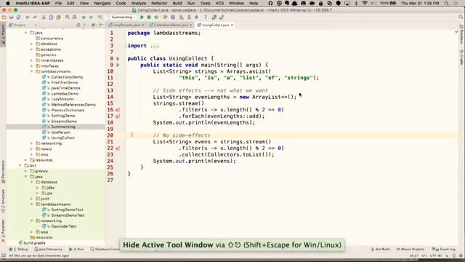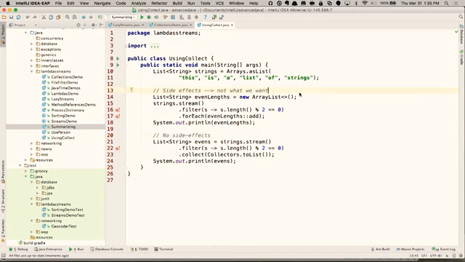Now another thing I want to point out, which I have not mentioned, is that if you are accessing a variable defined outside of a lambda, you can access it if it is in scope, but you cannot modify it. The phrase they use in Java is that any variable that's accessed inside the lambda that was defined outside must either be final or, quote, effectively final. And by effectively final, what they mean is that the code can't change the value. As soon as you try to change the value, then you will get an error.